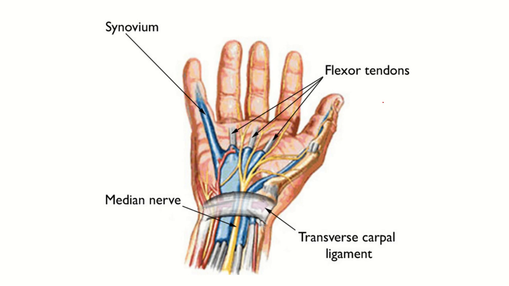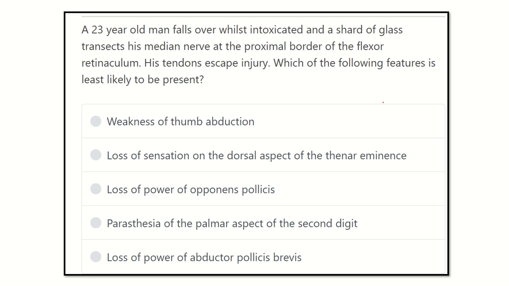Welcome to another question and answer session for the MRCS exam. Here is the question: A 23-year-old man falls over whilst intoxicated and a sharp piece of glass transects his median nerve at the proximal border of the flexor retinaculum. His tendons escaped injury. Which of the following features is least likely to be present?